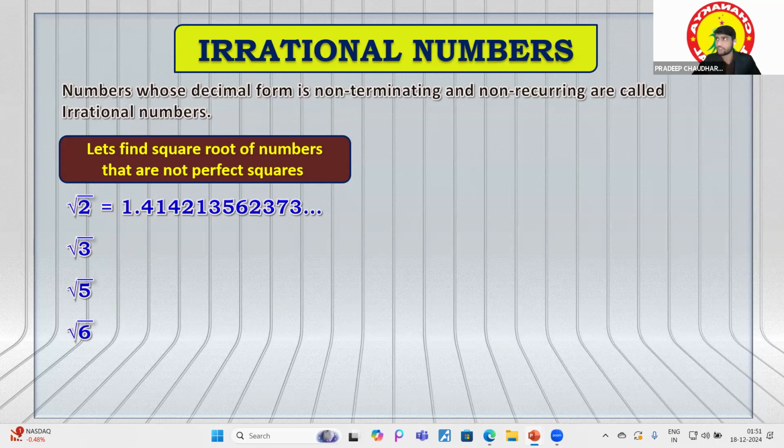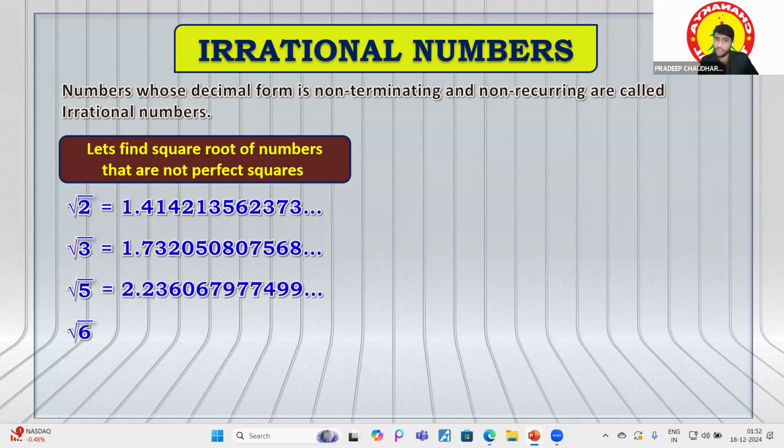1.4142162 and the number goes on and on. We are not getting any fixed value for that, right? So this is also called an irrational number, because you are not getting any final answer. This number is non-terminating, and it is not repeating itself. So it is non-terminating and non-repeating, or we can say non-recurring.